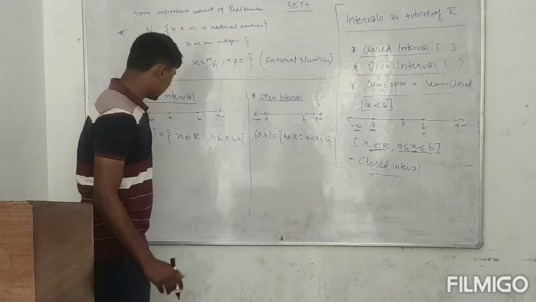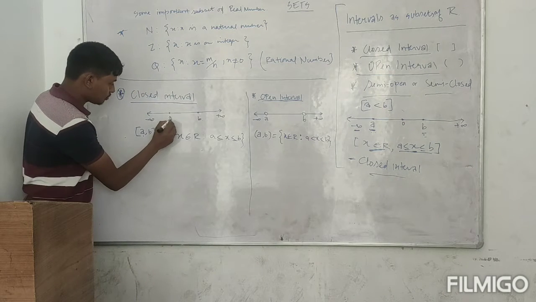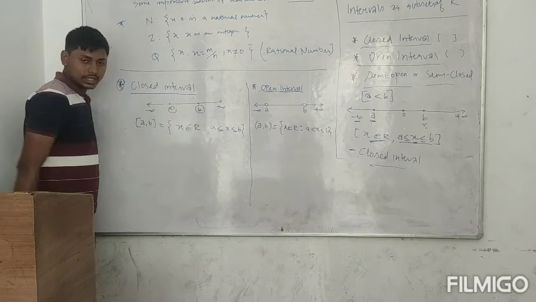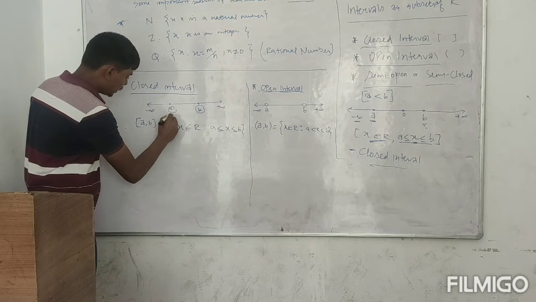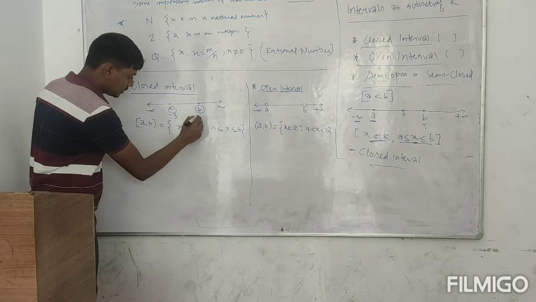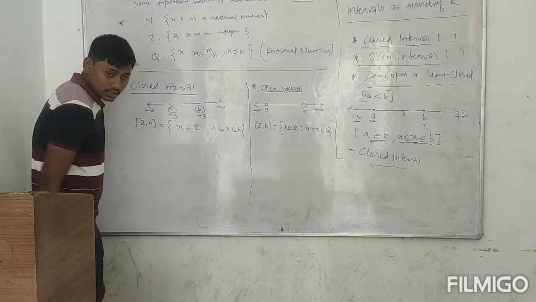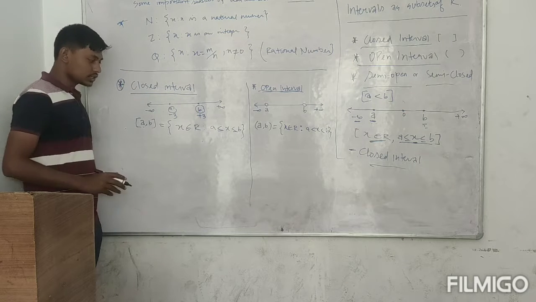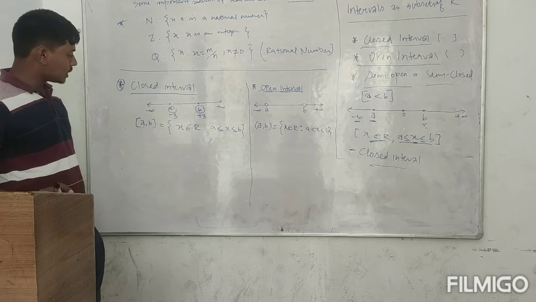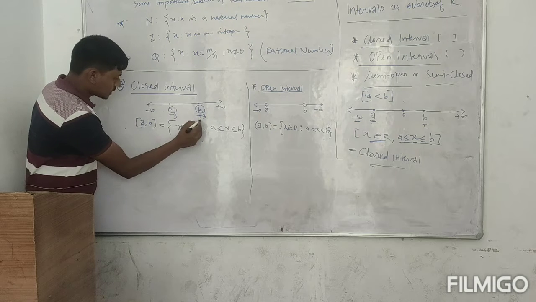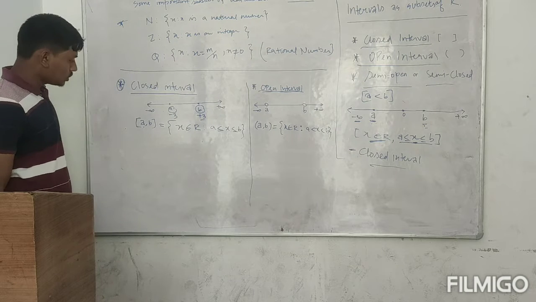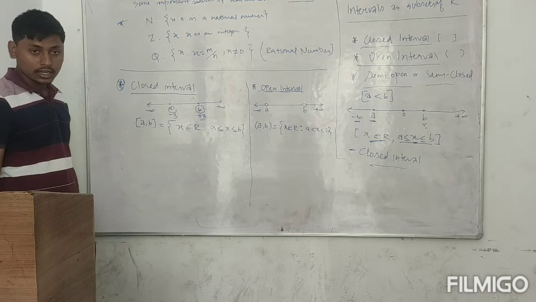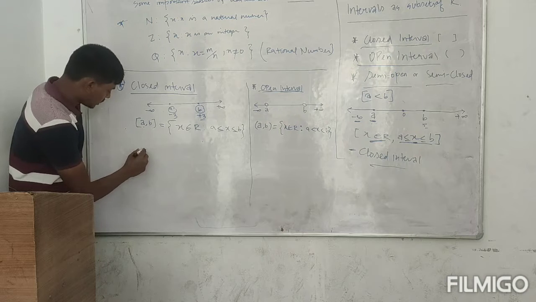So I am taking an example. Suppose I am replacing A and B by -3 to +3. If you are asked to make a set on real numbers in between -3 to +3, or closed interval, find the closed interval between -3 to +3.